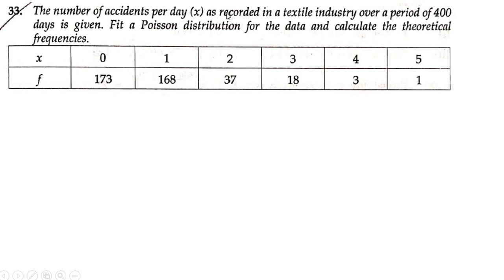The number of accidents per day as recorded in the textile industry over a period of 400 days is given. We need to fit a Poisson distribution for the data, and also calculate its theoretical frequency. This is exactly similar to the previous problem. So first of all, we need to calculate the mu.